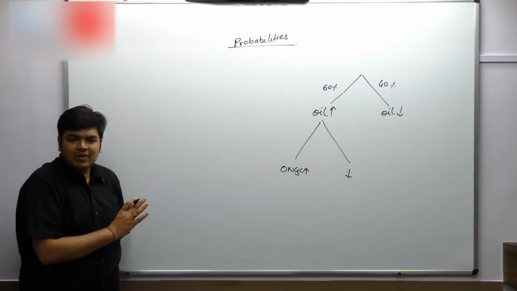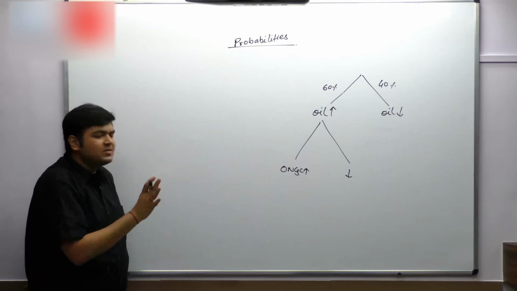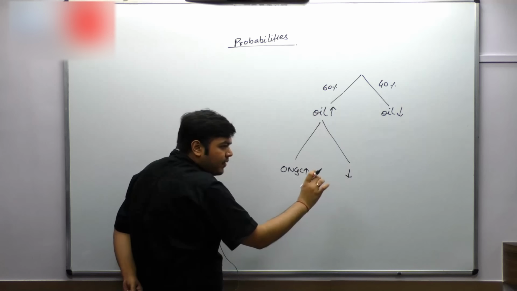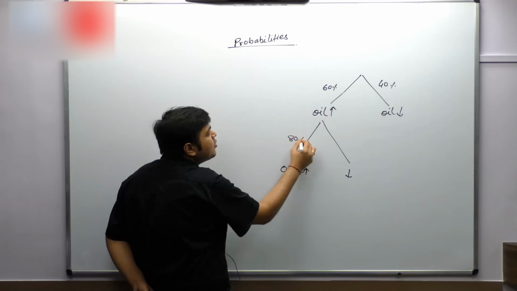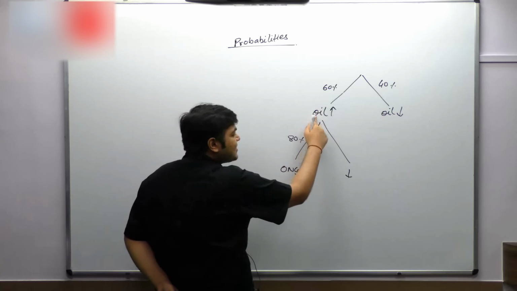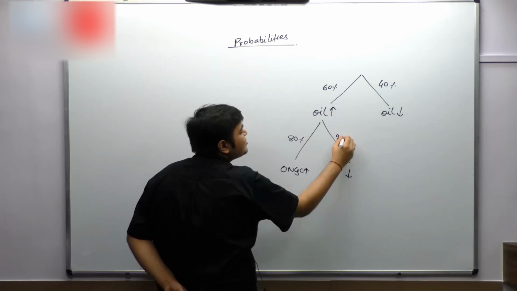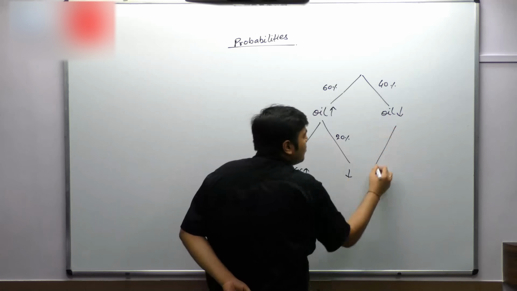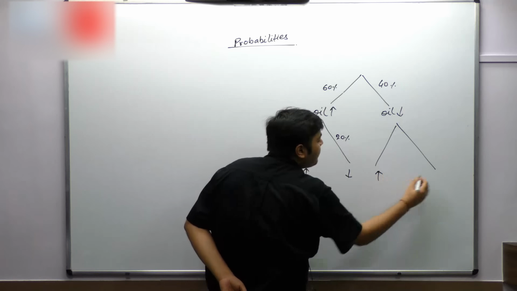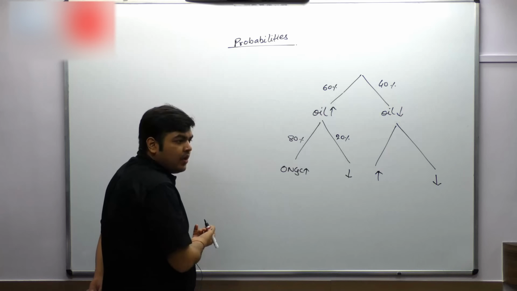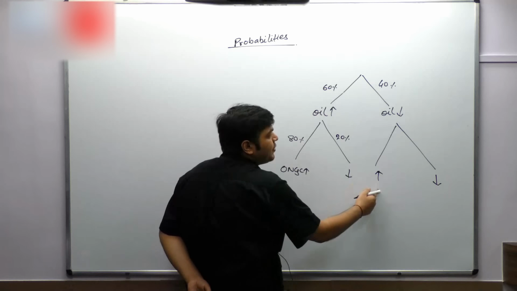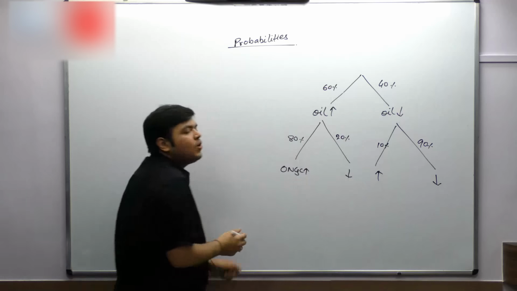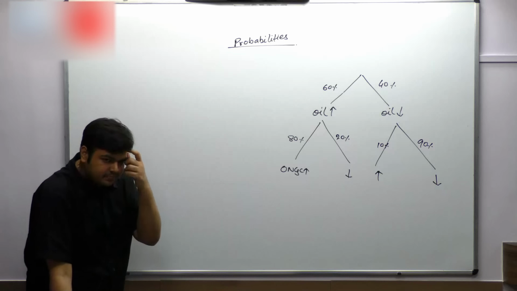You don't need to know anything about the stock market right now to do this sum. It's very simple. If oil has gone up, then the probability that ONGC goes up is 80%, and the probability of ONGC going down has to be 20% only. Agreed? In case oil goes down, the probability that ONGC goes up is only 10%, but ONGC going down is 90%.